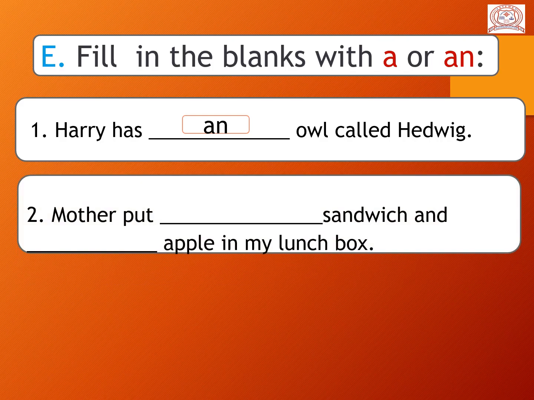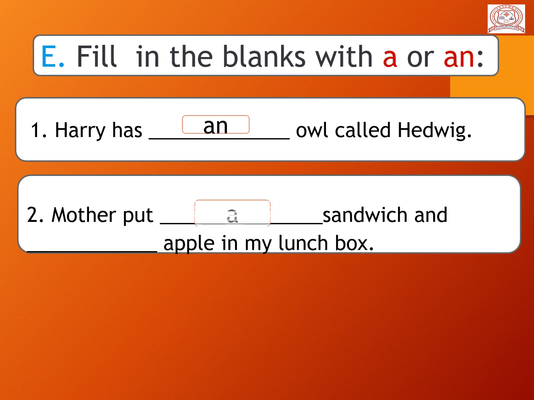Mother put dash sandwiches and dash apple in my lunch box. Students, sandwich and the apple is a naming word. So here is given a blank. So S, can you see? S is a consonant sound. So which word we are use here? A or AN? Here is the S now.